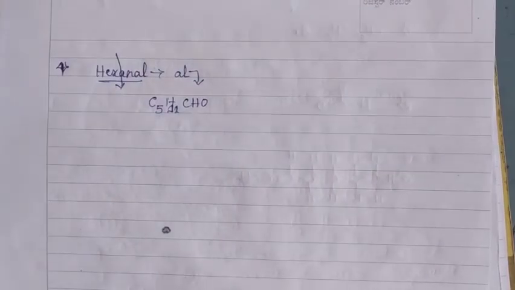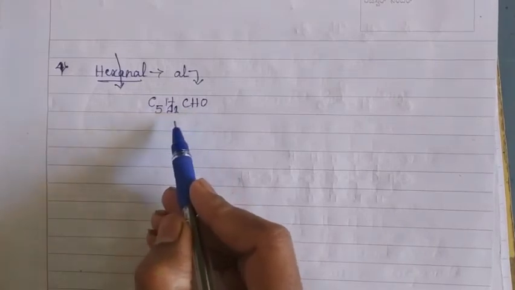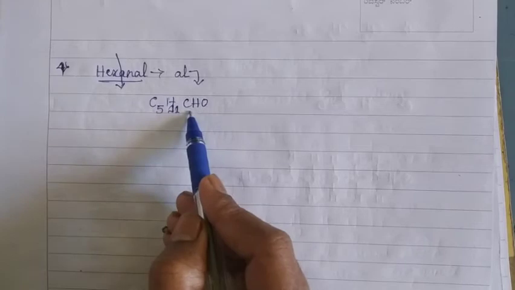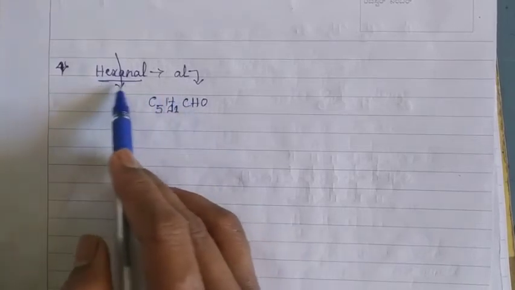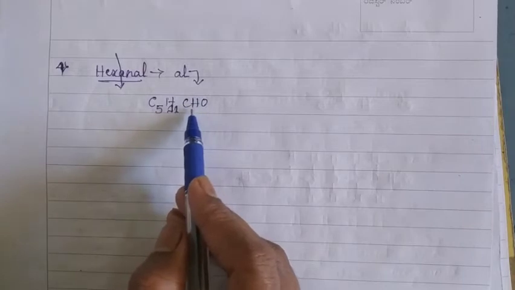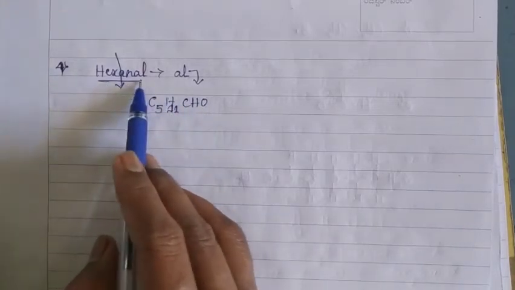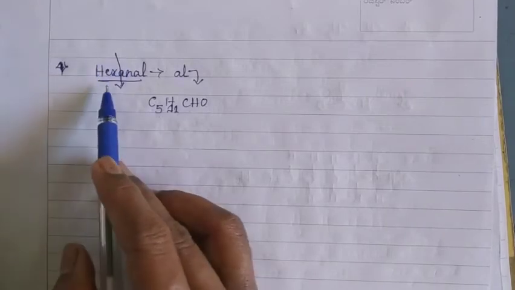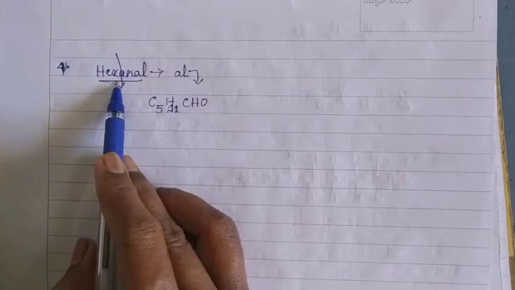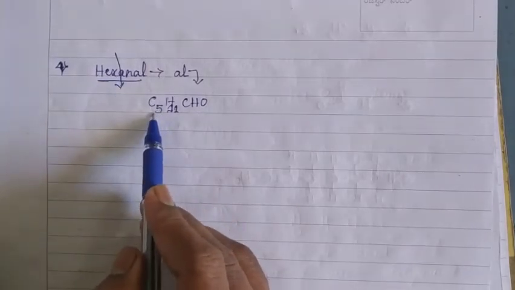Children, the molecular formula is C5H11CHO. See children, here the functional group is CHO and the compound is hexanal. In the functional group a carbon atom is there, and see the hydrocarbon family of hexanal. Now let us take the primary hydrocarbon before this hex, that is pent. The number of carbon atoms is 5.